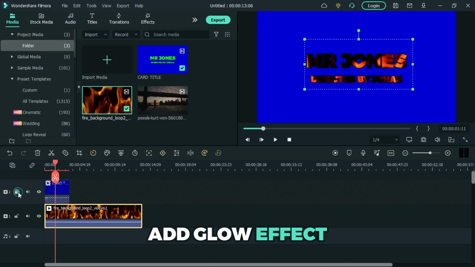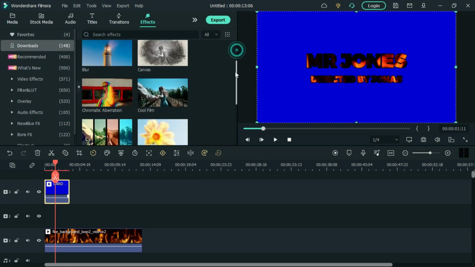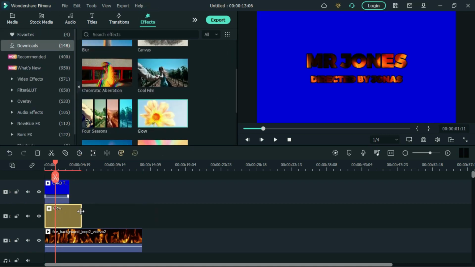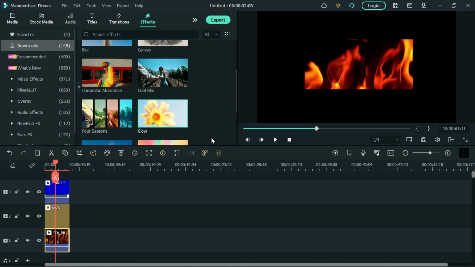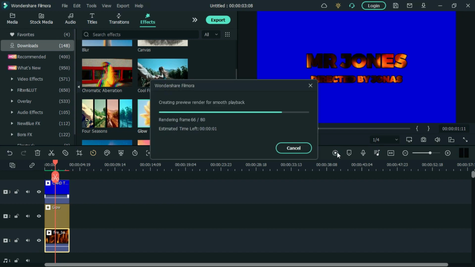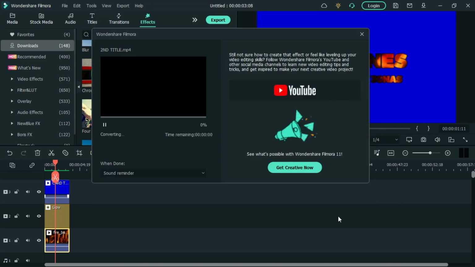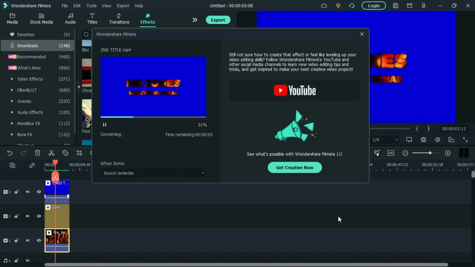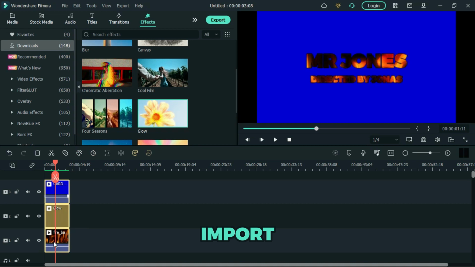Add a glow effect. Click the render icon. Then export the video. Delete everything in the timeline, then import the video.